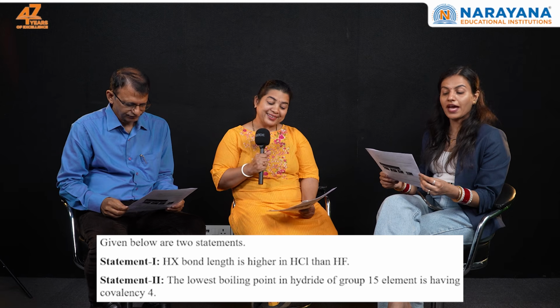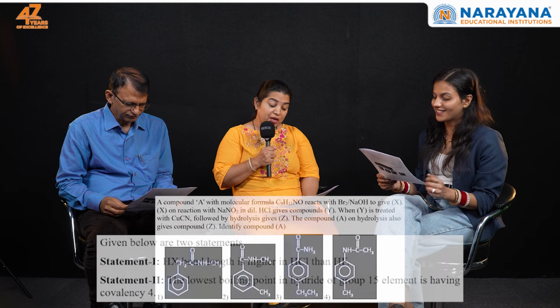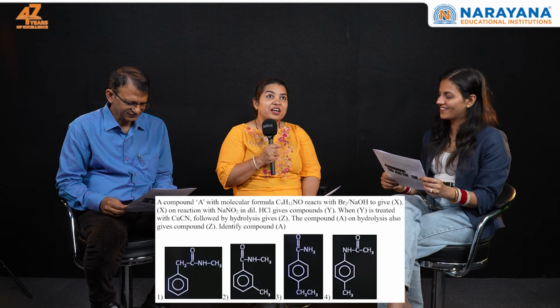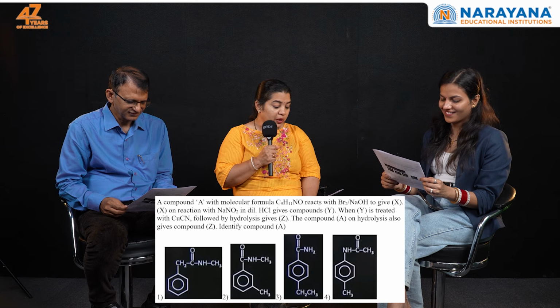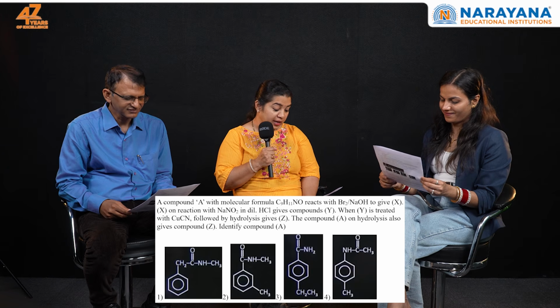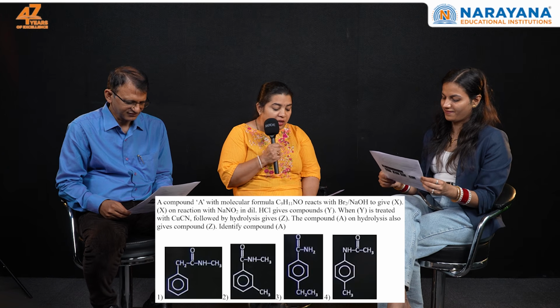With this, we have question number 7 with us. Question number 7 is such a trap. It is such a long question, a four-line question with a compound A and so many reactions. Someone may just leave it.